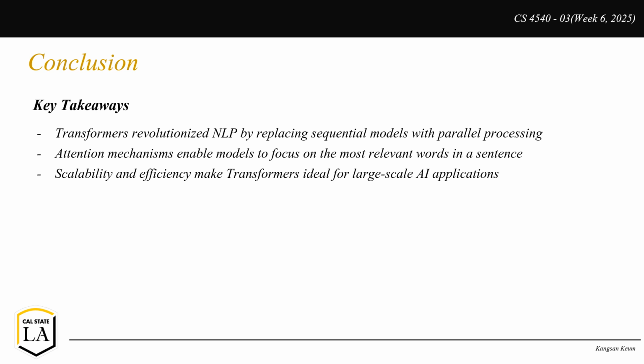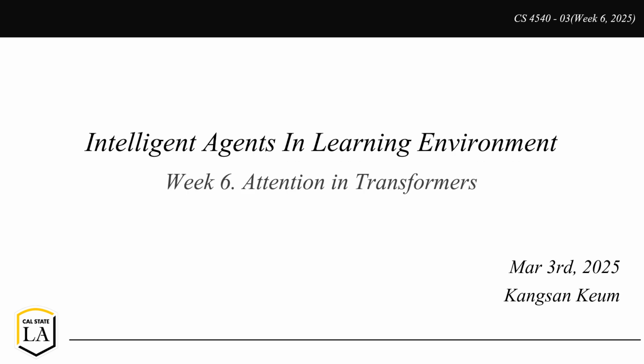Looking ahead, research is focused on reducing computational costs through optimized architectures and enhancing contextual reasoning to improve AI's understanding of language. Finally, addressing ethical concerns to ensure fairness and reduce bias in AI systems. In short, transformers have reshaped the AI landscape, and their evolution will continue to thrive in the years to come.